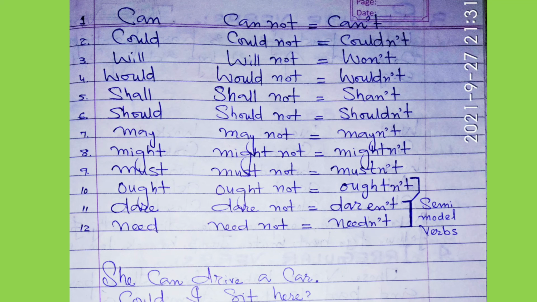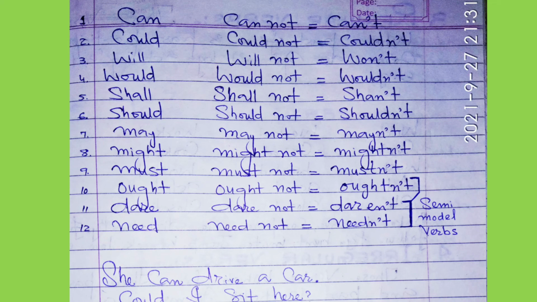Then we have the third one, that is will not, won't. Then we have would not, wouldn't. Then we have shall not, shan't. Then we have should not, shouldn't. Then we have may not, mayn't. Then we have might not, mightn't. Then we have must not, mustn't. Then we have ought not, oughtn't. Then we have dare not, daren't. Then we have need not, needn't.